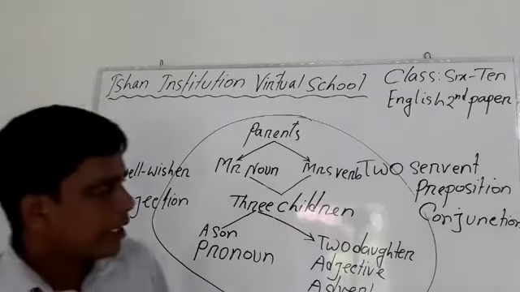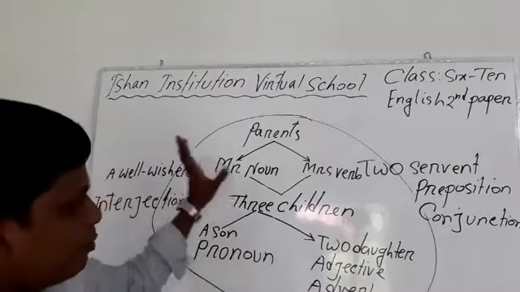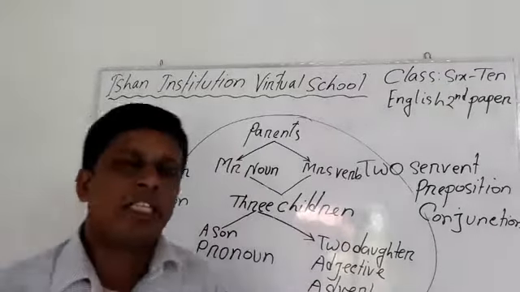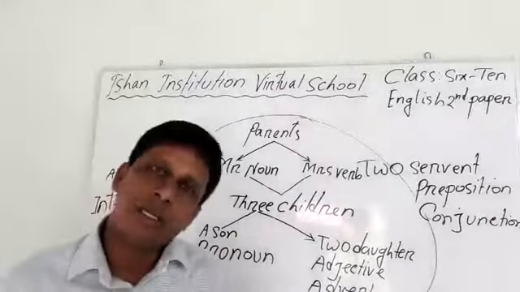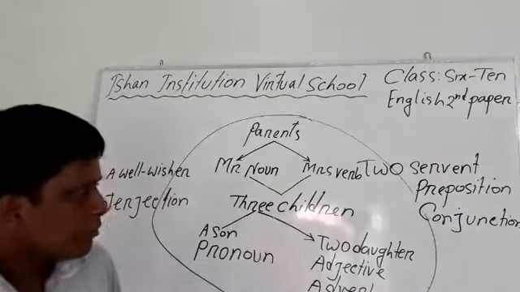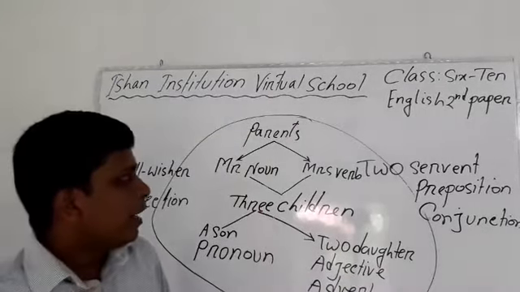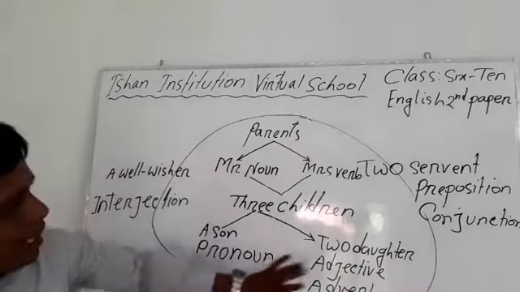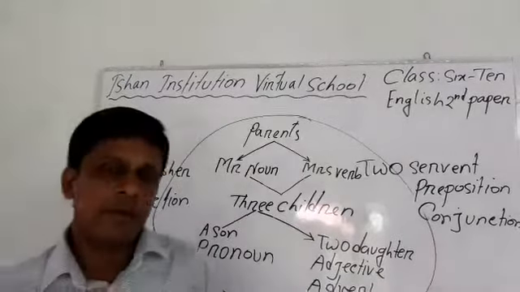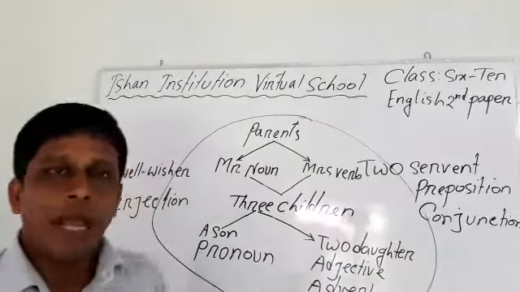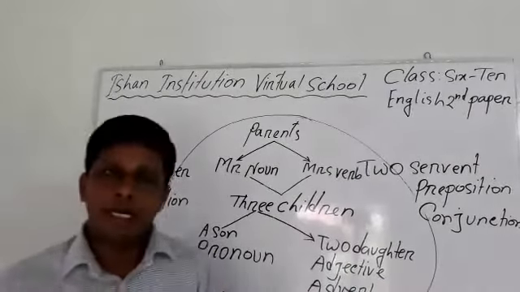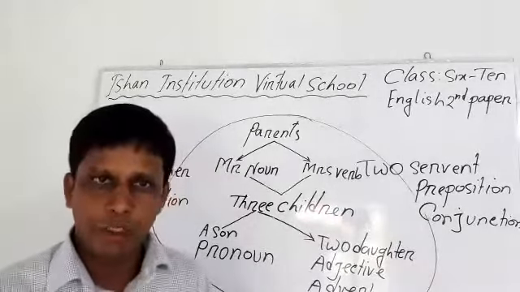Okay, now let's discuss every character, every member of this family and the role they play in this family. Actually, if I describe all the members of that family, dear learners, I think you will understand what I am going to teach you today.